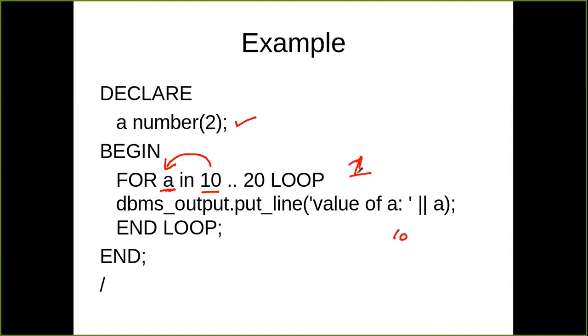So it is automatically incremented by 1 and it is always incremented or decremented by 1 only, and there is no other way. You cannot increment or decrement the counter value by 2 or by 3 or by 4. There is no way for doing that. So by default, automatically it will increase or decrease the value of the counter by 1. So in this case, the value of a will be increased from 10 to 11, and next time 11 will be printed, then 12, then 13, and up to 20. So it will print up to 20. So that is how a for loop works.